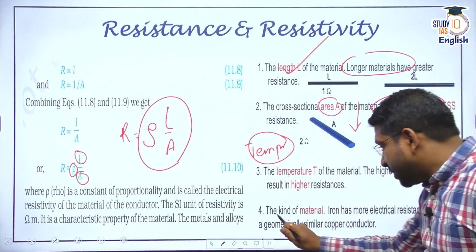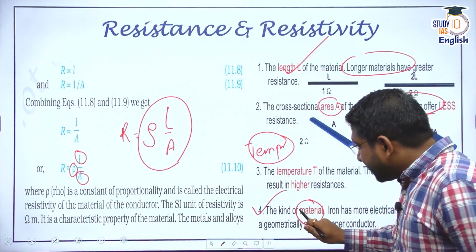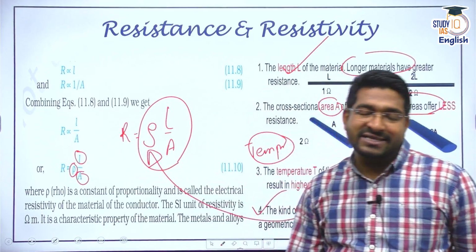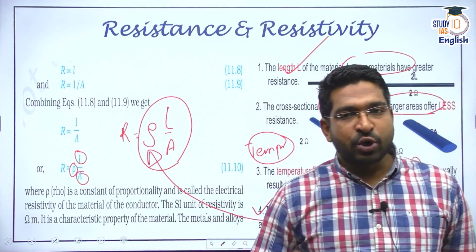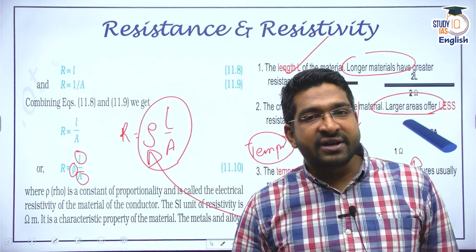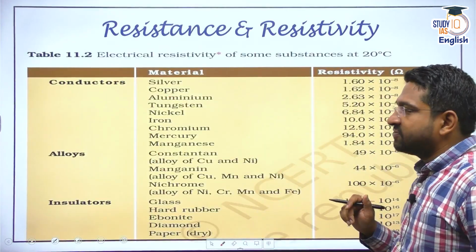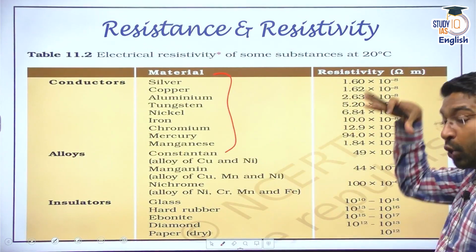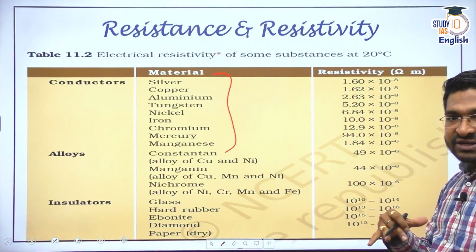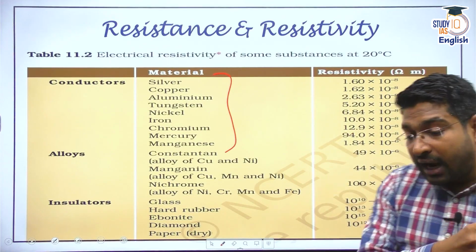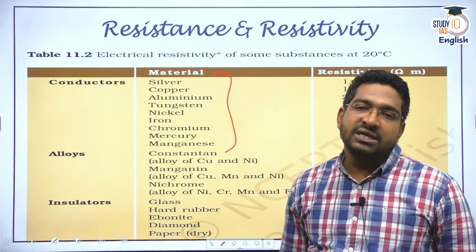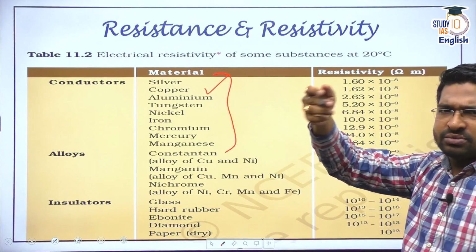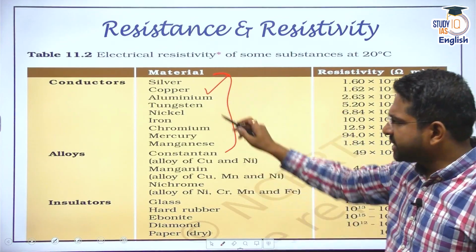Again, it also depends on the material. Material means this constant which we define as rho, or the resistivity of the material. Different materials have different resistivity. For instance, from NCERT, if you look at these conductors, they have very low resistivity. If they have low resistivity, low resistance, they allow current to pass very easily. You can see silver, copper. Copper is something that we use for connection, for making wires. Aluminum also.